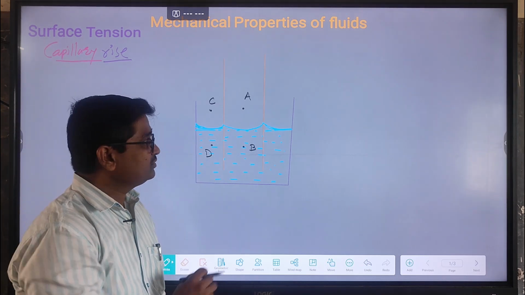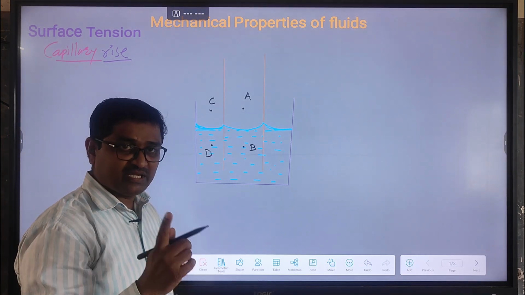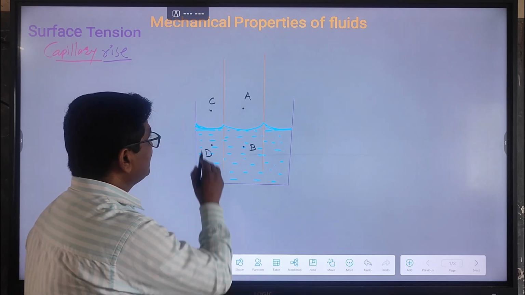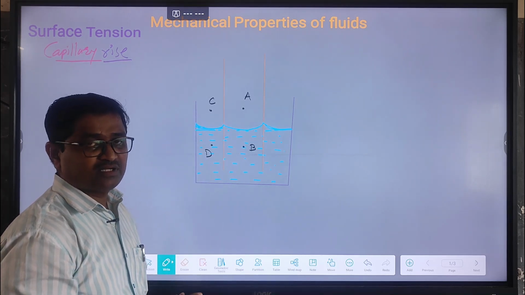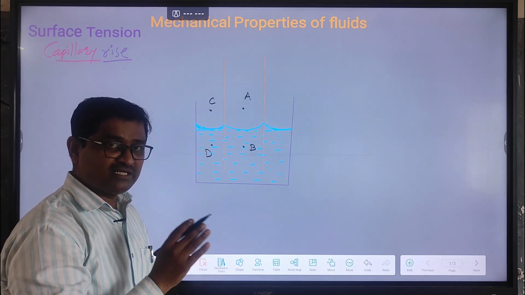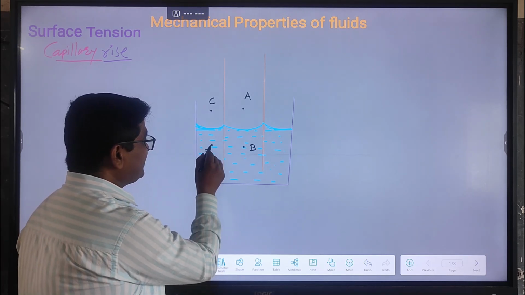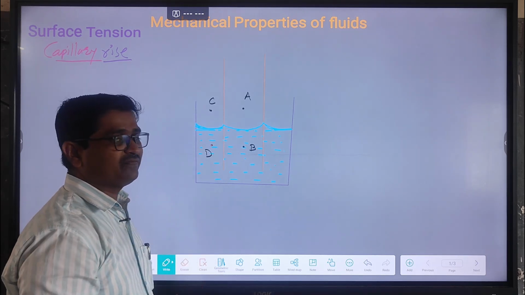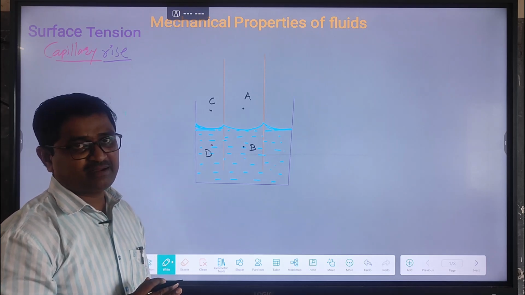Point B is present just below the concave surface inside the capillary tube. Point C is present just above the free surface of liquid outside the capillary tube, and point D is present just below the free surface of liquid outside the capillary tube.